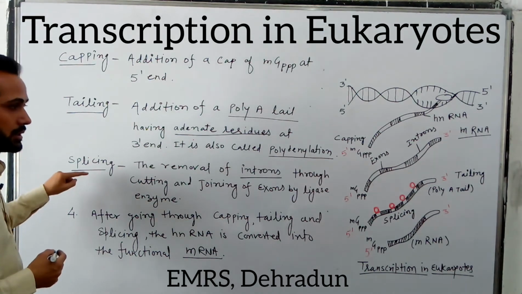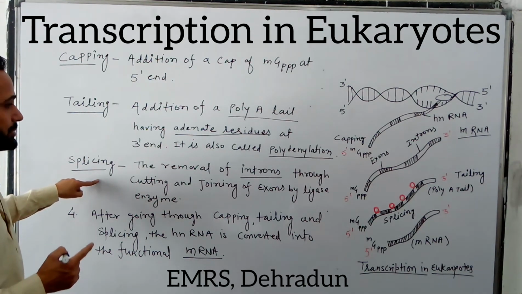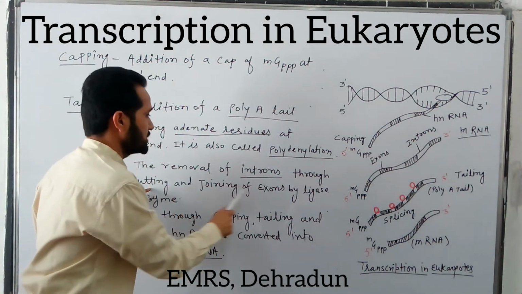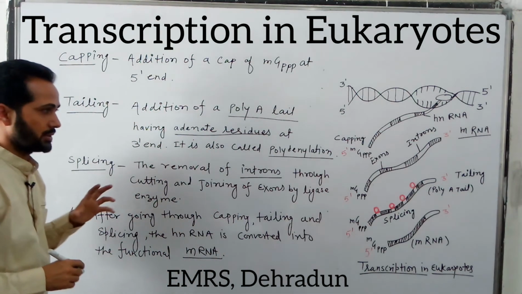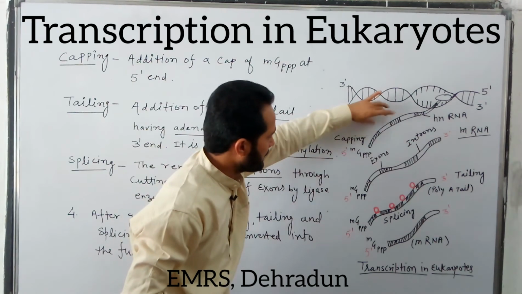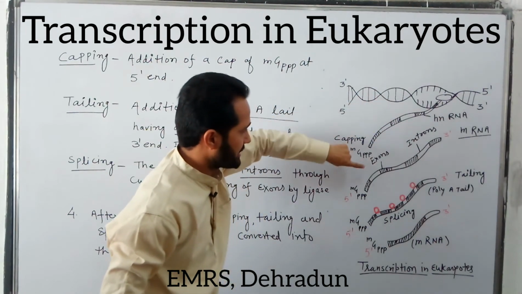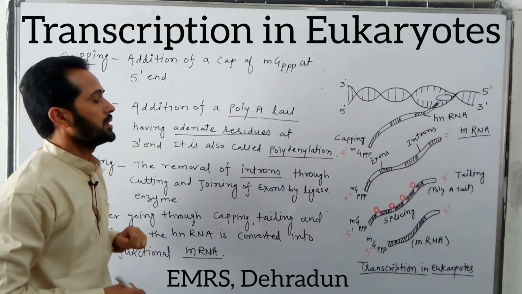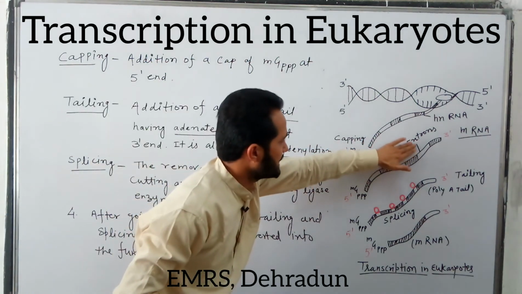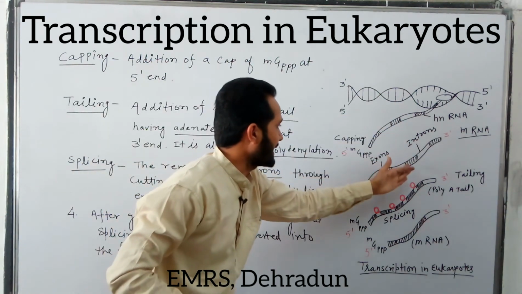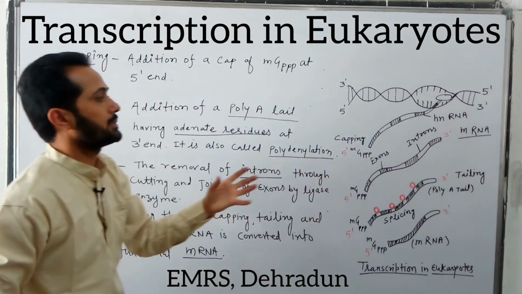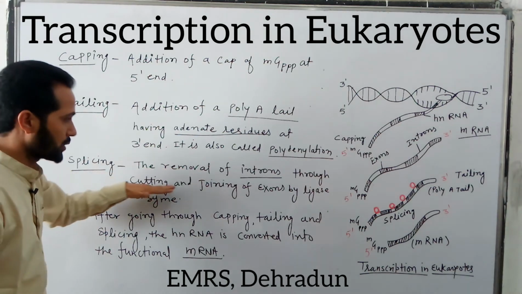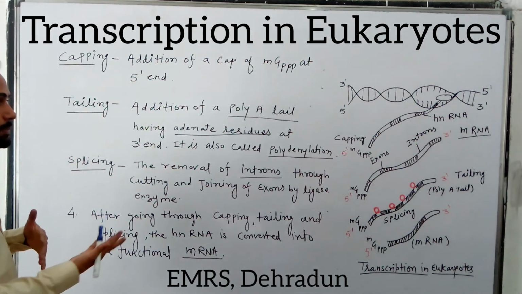The third post-transcriptional process is splicing. And splicing is what? It is the removal of introns through the cutting and joining of exons by ligase enzyme. As we have already learned, in hnRNA two types of nucleotide sequences are there: exons, which are the useful nucleotide sequences, and introns, which are the non-useful nucleotide sequences. So removal of these introns by cutting and joining of these exons in a definite manner with the help of ligase enzyme is called splicing.